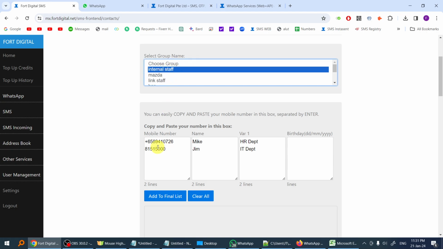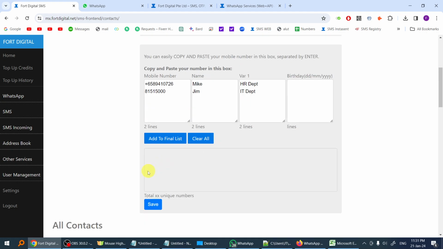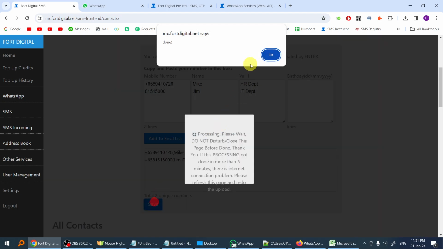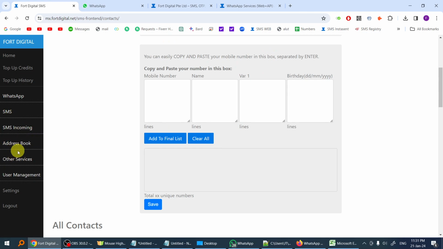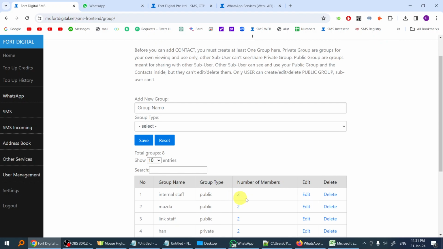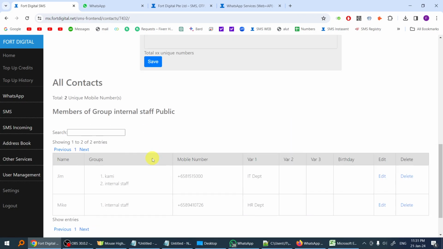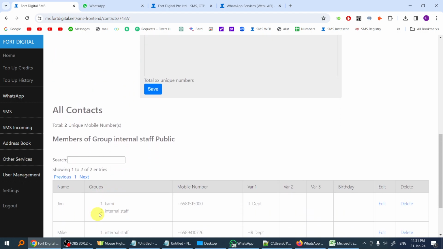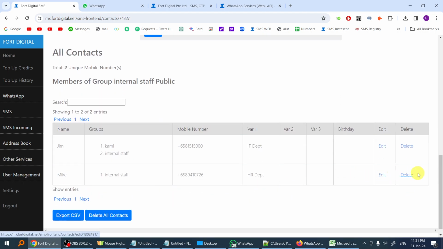So you select the group and put the mobile number, the name, and the HR. They will mail merge for you, and you just click save. That's all done. If you go to the address book and then groups, you can see you have 2 members inside the group. If you click on the group, you can see all the staff names here, and you can delete or edit.